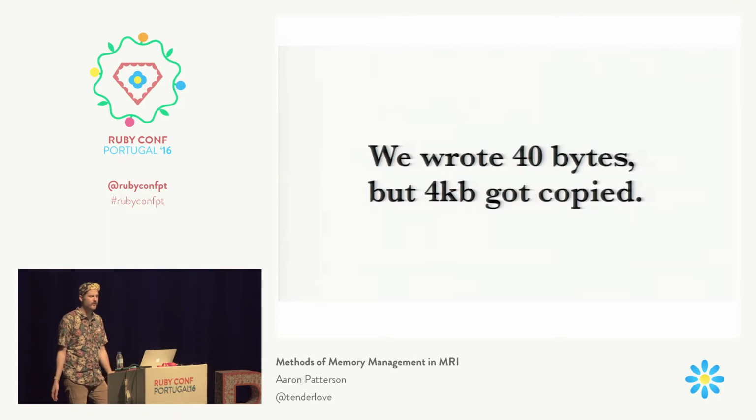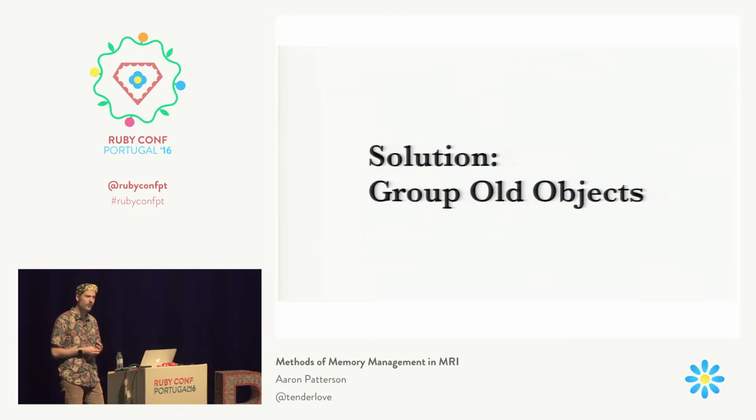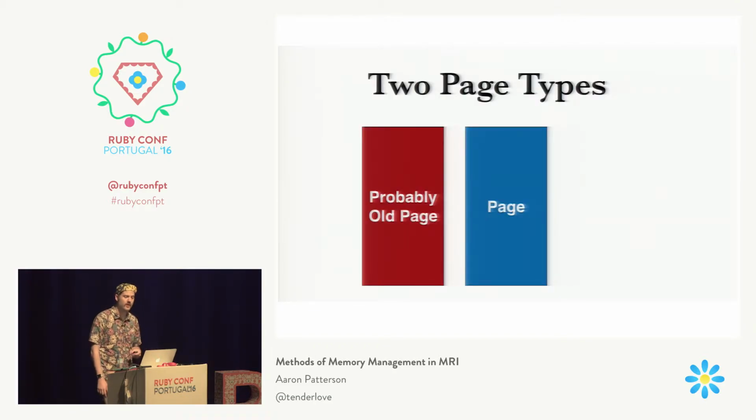So I've been thinking about a solution for this, and the solution I've come up with is fairly simple. The solution, so far, is to group old objects. We can do this technique without actually moving objects around in memory. So let's say we have 2 pages. We have a page that is a probably old page, and we have another page which is an unknown page.